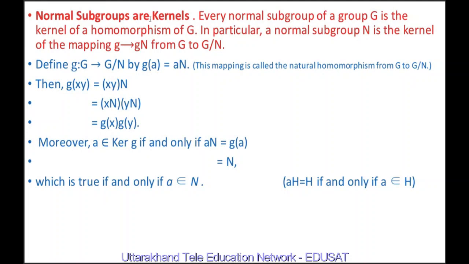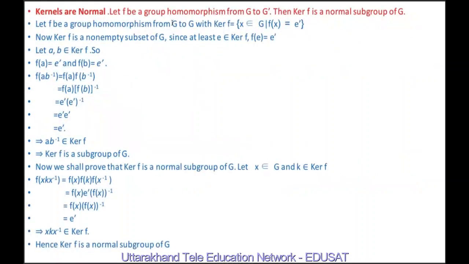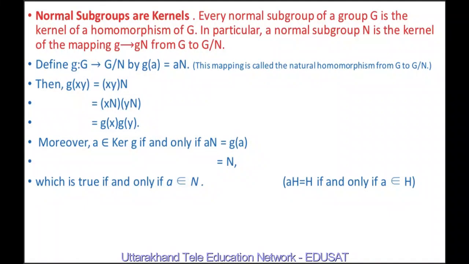Normal subgroups are kernels. In the previous result, we proved kernels are normal. Now, we shall demonstrate that normal subgroups are kernels. Every normal subgroup of a group G is the kernel of a homomorphism of G. In particular, a normal subgroup N is the kernel of the mapping from G to G by N. G by N is called the quotient set, and it is the set of all cosets.